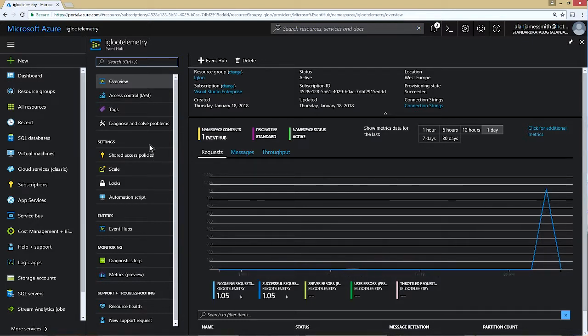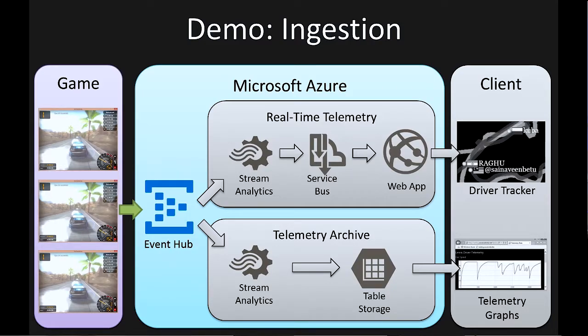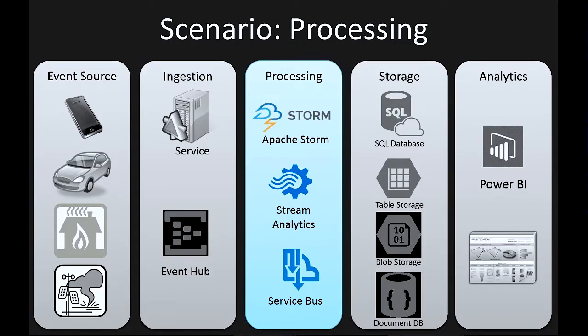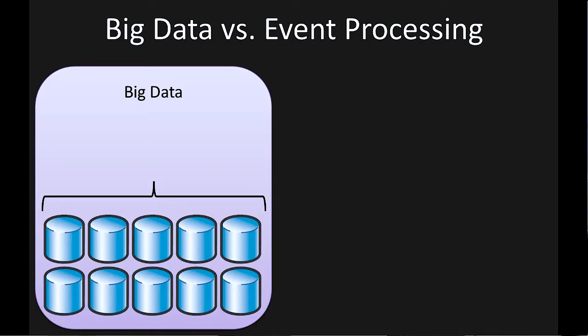So what we've got now is the data being ingested into Event Hub. We can now think about building the downstream processing services. And we'll start to take a look at the processing section.